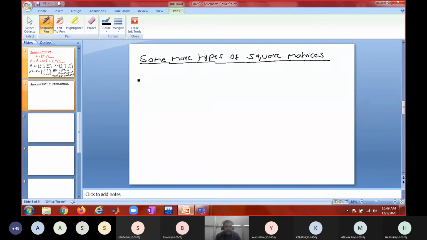Now based on transpose, can you tell me one type of matrix? Can you recall? Symmetric matrix, right? So when do you say a matrix is symmetric? When A transpose equals A. But we know the equality of matrices: two matrices are equal only when the orders are the same. A is of order m by n, A transpose is of order n by m. m by n equals n by m only when m equals n.